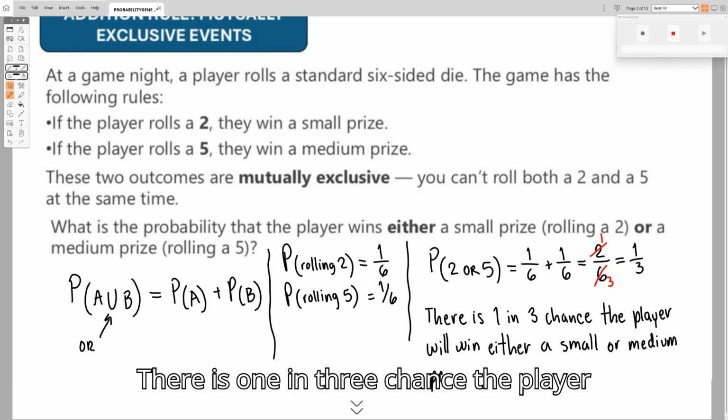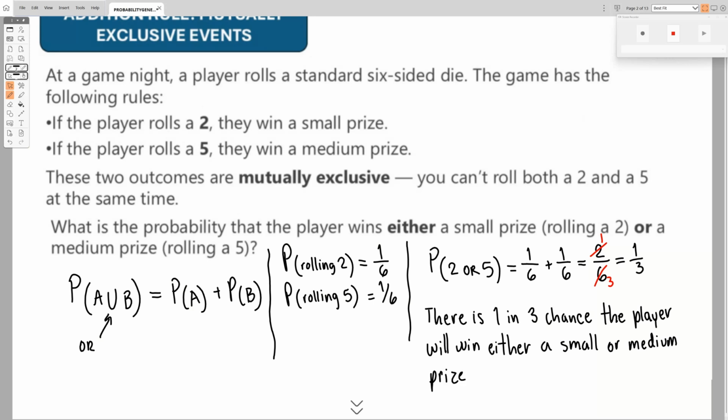There is a 1 in 3 chance the player will win a small or a medium prize.